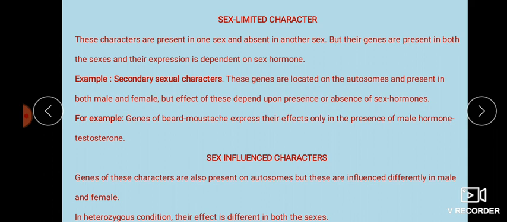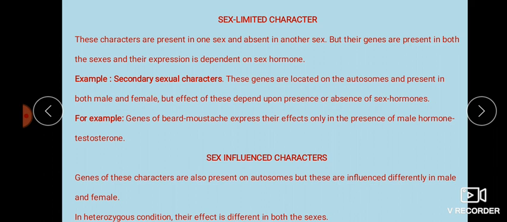Okay, if you keenly observe some females, you can see some females having a moustache or some small hairy appearance on the beard portion, that is the chin portion. You can see some hairs, or in the moustache portion you can see some hairs. That is due to the hormone level, that is the testosterone level is somewhat increased in that particular female, so obviously the genes responsible for the beard or moustache will express in a limited manner. That's why you can see a little bit of moustache or beard in some females. Okay, clear?